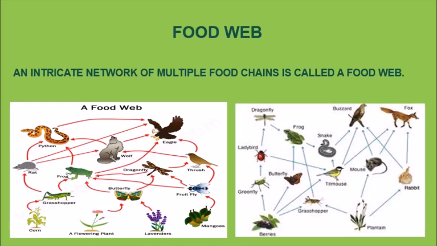Next is the food web. Now many food chains, when they come together, form a food web. So a food web is an intricate network of multiple food chains. That means one particular organism can be food for many organisms. So when many food chains combine, it forms a food web. Now here in the picture you can see that many organisms feed on each other. If you see the frog, many organisms are feeding on the frog. So it becomes a food web.